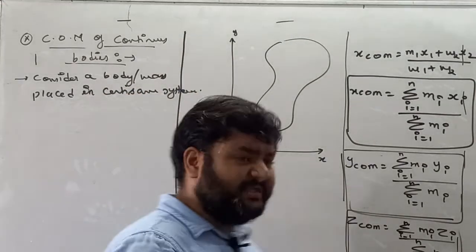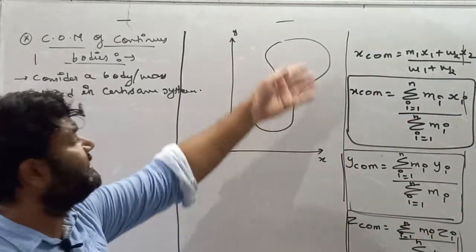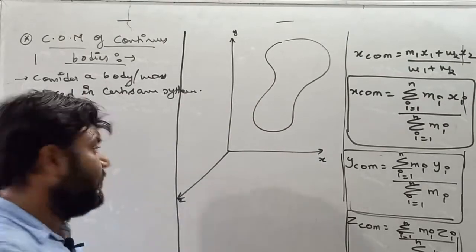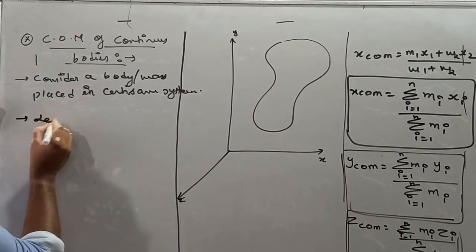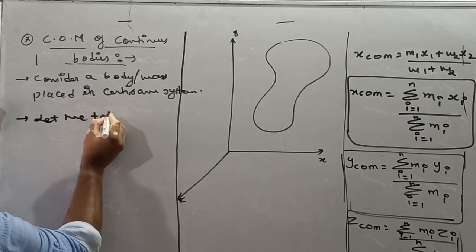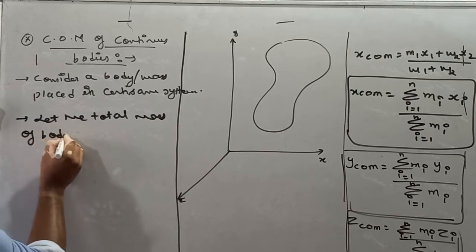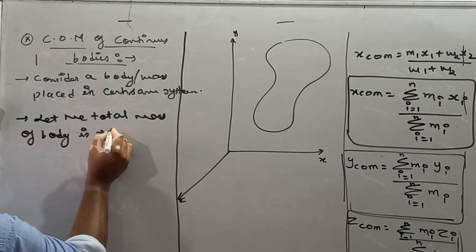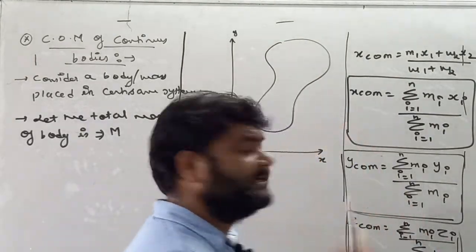So dear student, we have a body which is placed in a Cartesian system, and this body is a continuous body. Now let's suppose the total mass of the body is capital M.